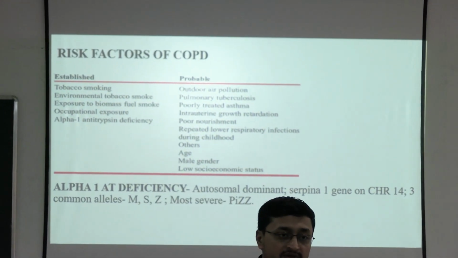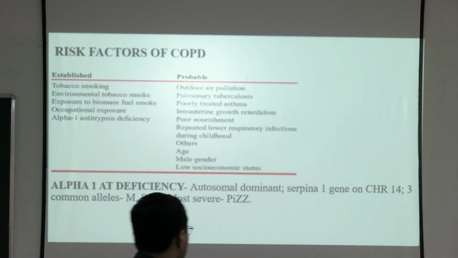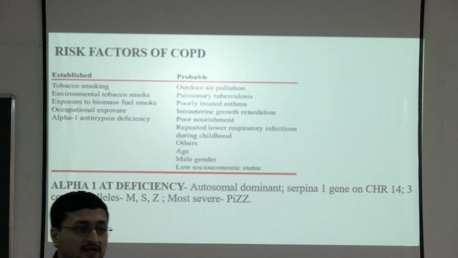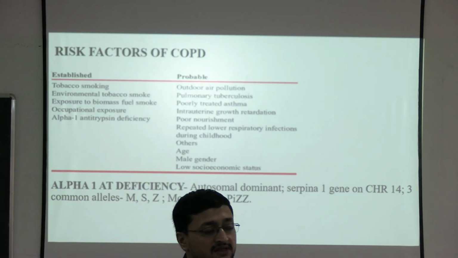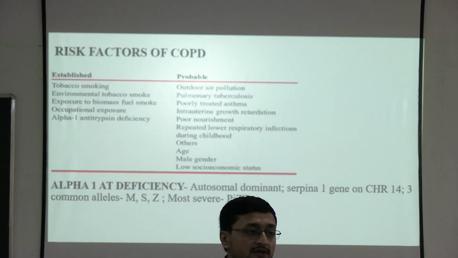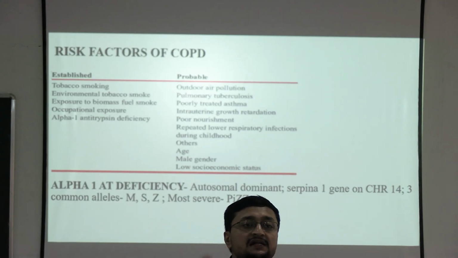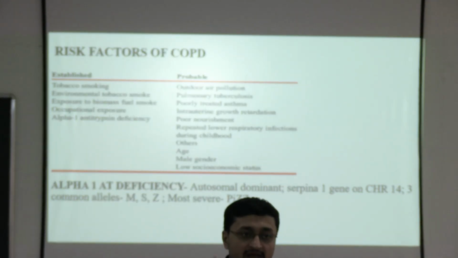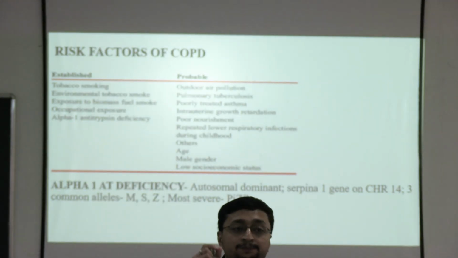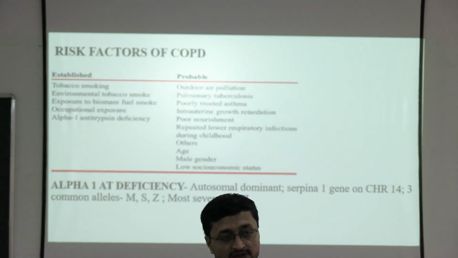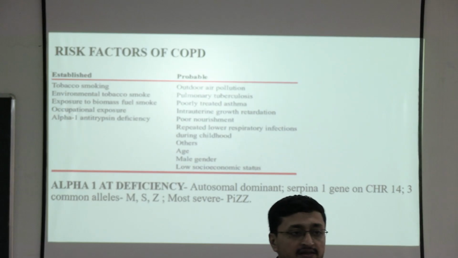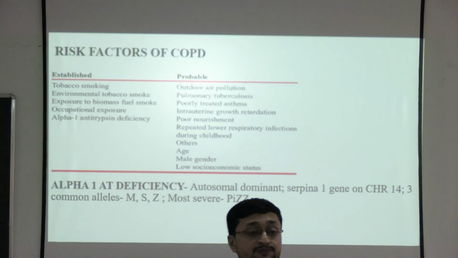What chromosome? This is your MCQ. This is chromosome 14 and the gene responsible is SERPINA1. They have 3 alleles: M, S and Z. PiZZ is the phenotype of alpha-1 antitrypsin deficiency that has the worst prognosis.